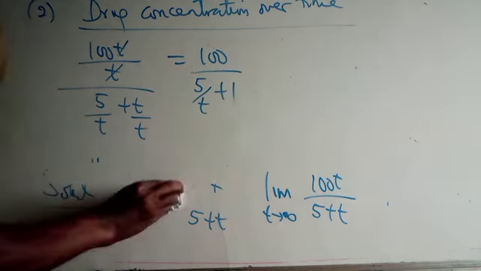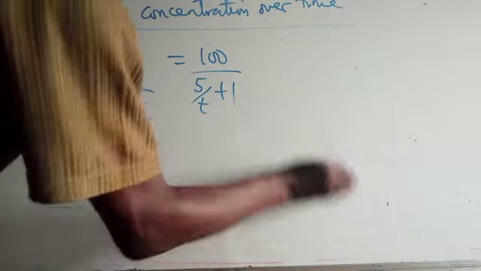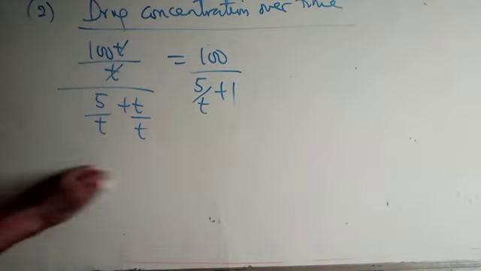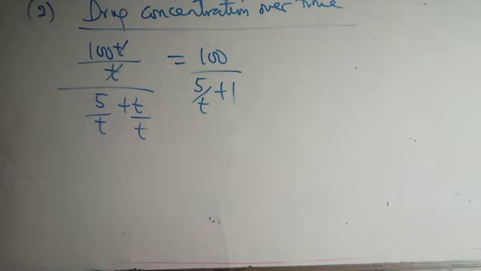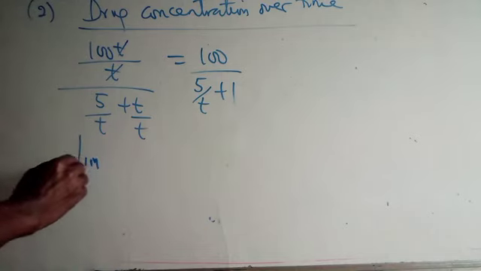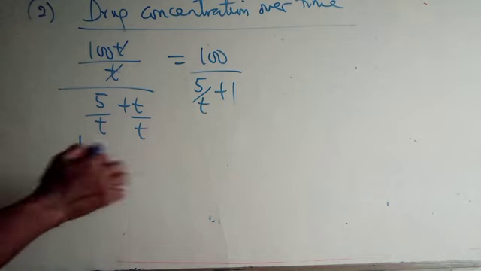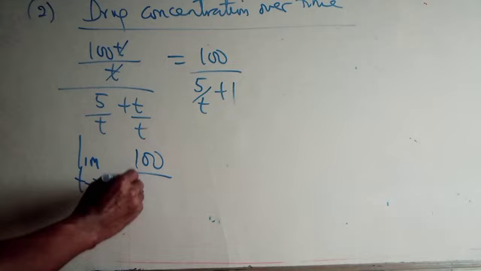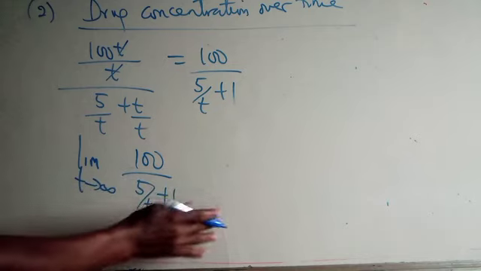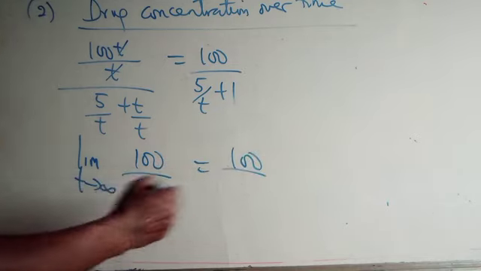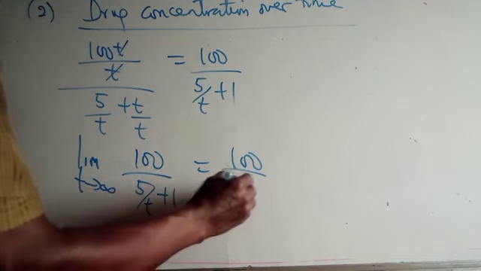Now you take your limit as T tends to infinity of 100 over 5 over T plus 1. That will be 100 over 5 over infinity plus 1.